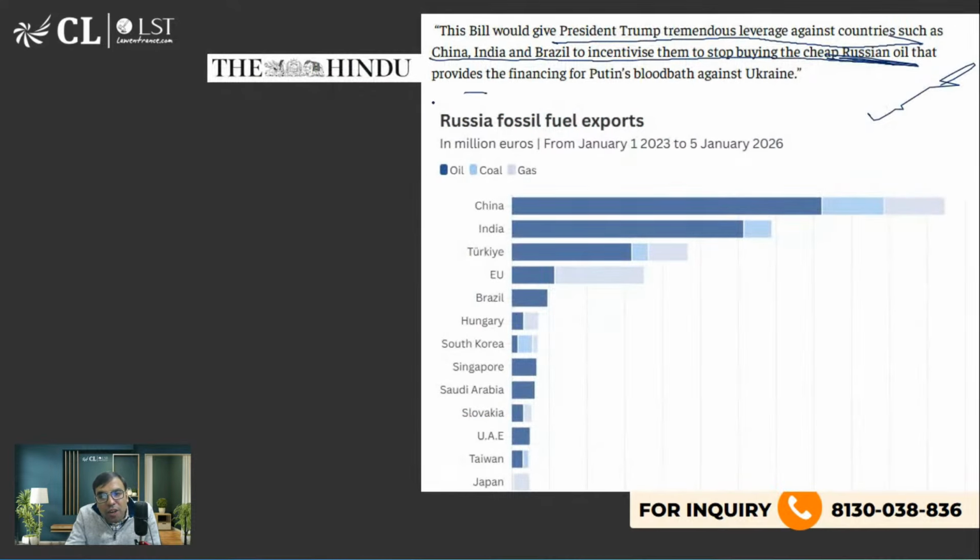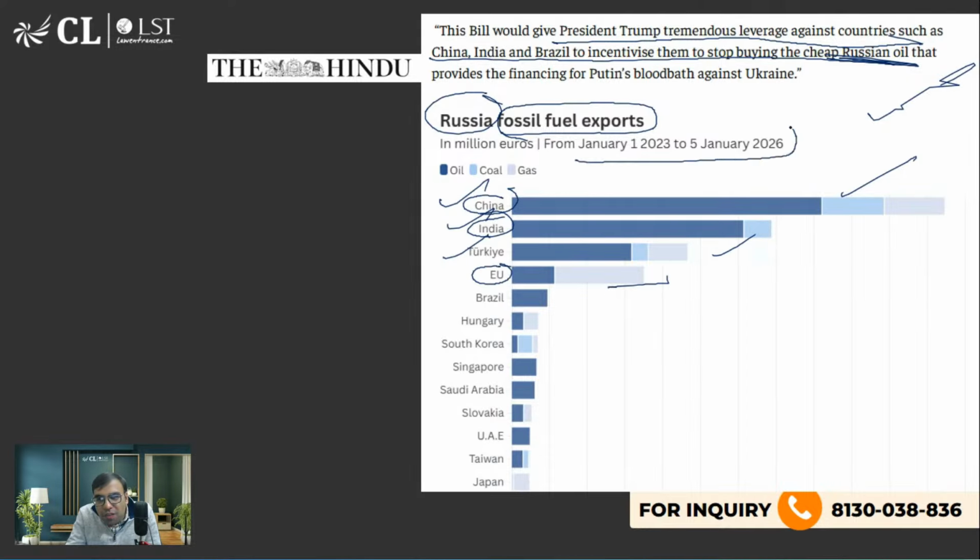Where does Russia's fossil fuel export go? Someone was asking, sir, who else buys apart from India? Look, China buys. You can see. Second is India. Third is Turkey. Look, the European Union also buys. This is from 1st January 2023 to 5th January 2026. This is from The Hindu newspaper. Are you seeing it? Some student was asking, sir, does Europe buy? Look, the European Union is also buying quite a lot.